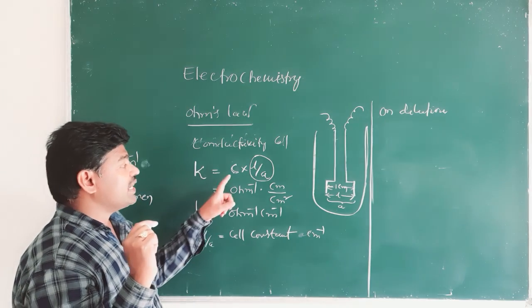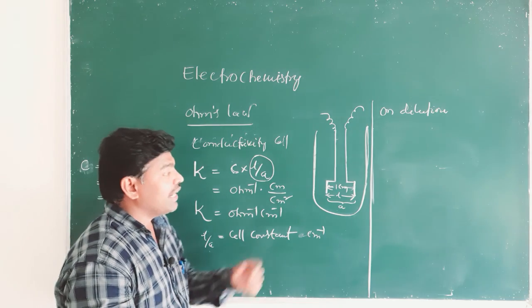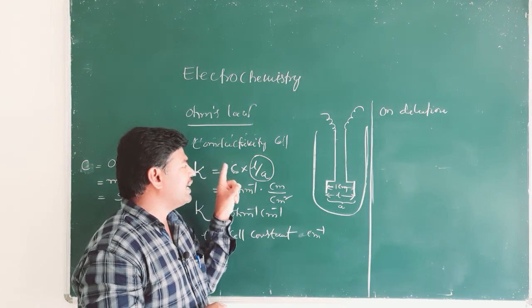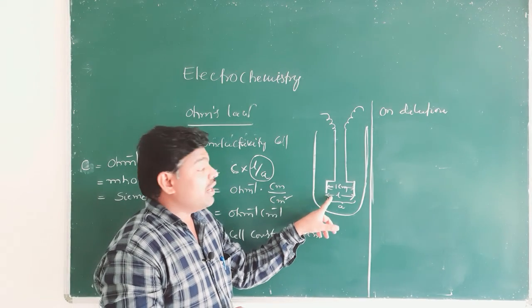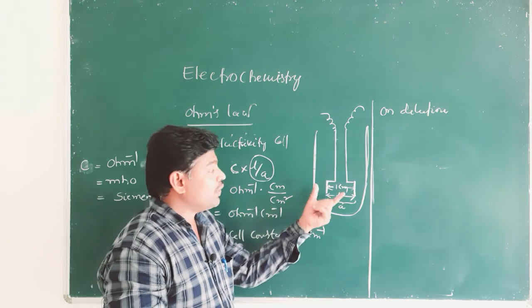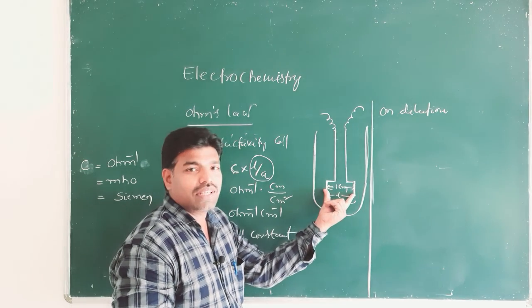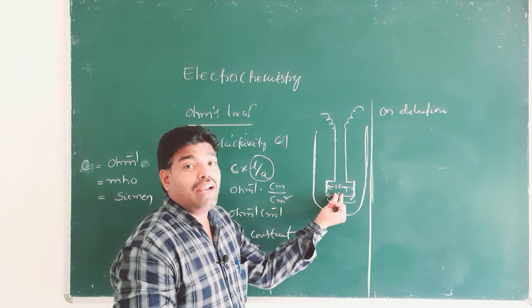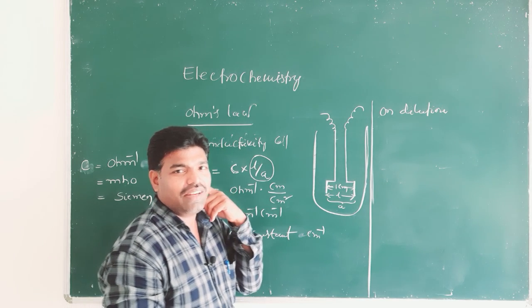So specific conductance is the conductance of a solution enclosed between two parallel electrodes separated by a unit length and unit cross sectional area.